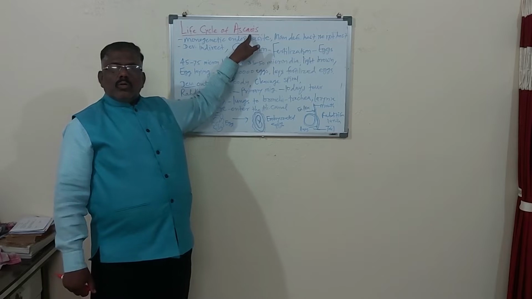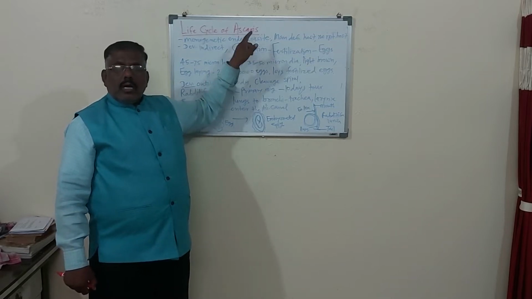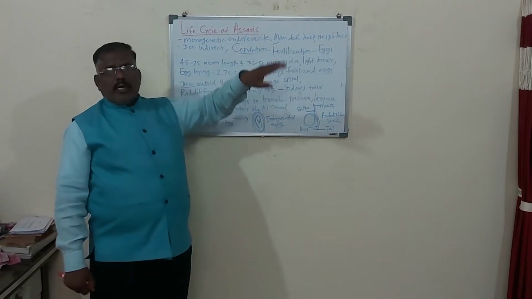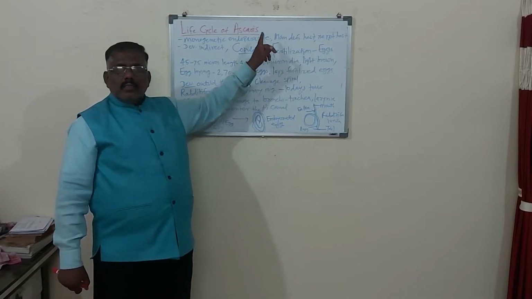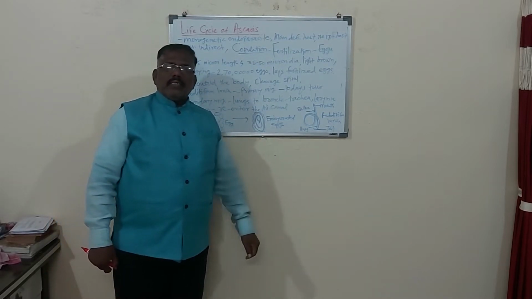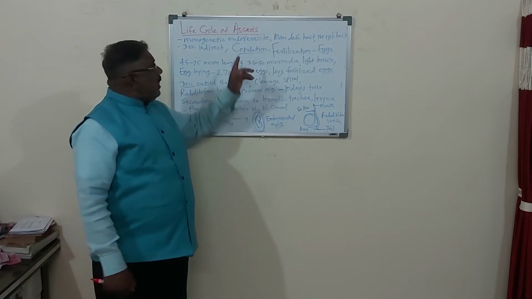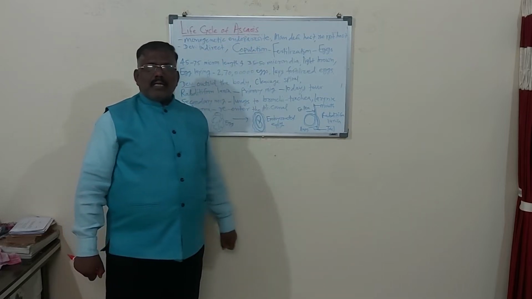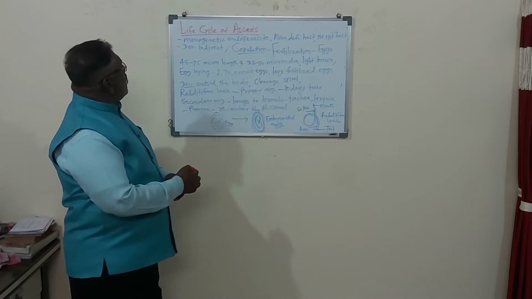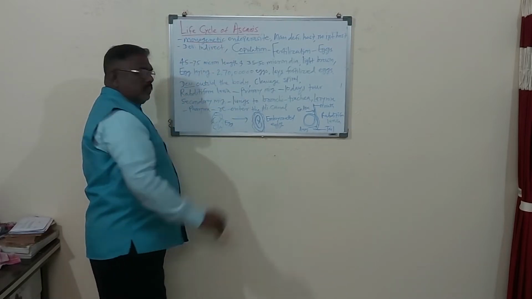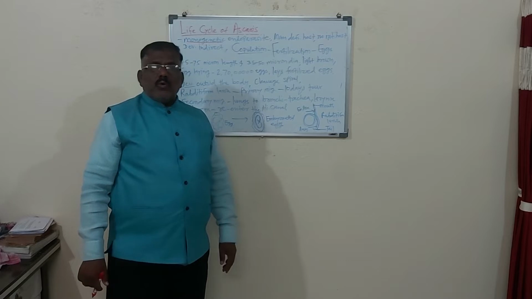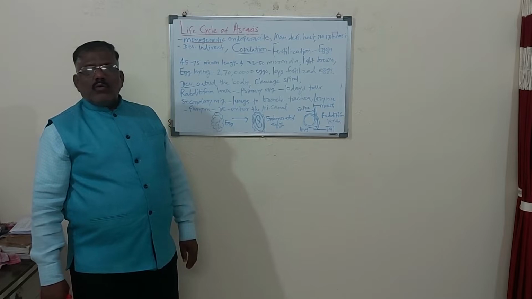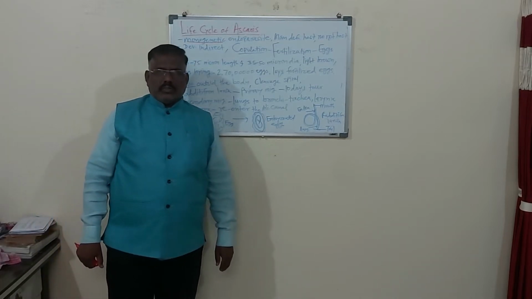Ascaris is the generic name, and lumbricoides is the species name. So, Ascaris lumbricoides: Ascaris is the genus and lumbricoides is the species. Here it is for the type study. The life cycle of Ascaris is monogenetic. Ascaris is a monogenetic parasite, meaning it completes its life cycle in only one host, and that is human beings.